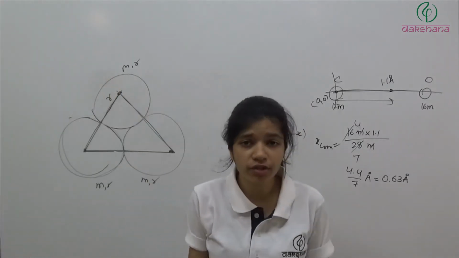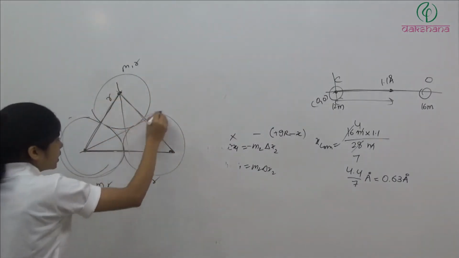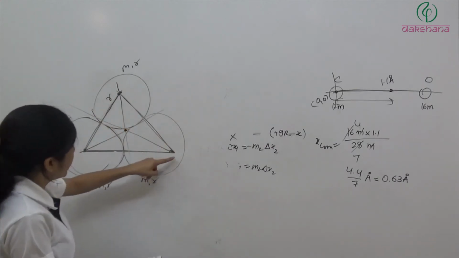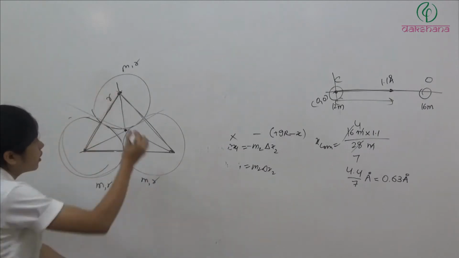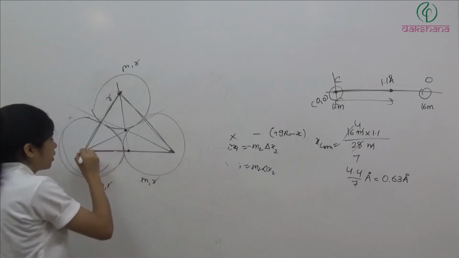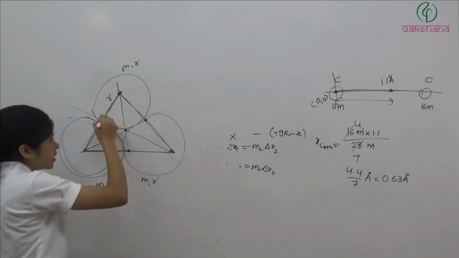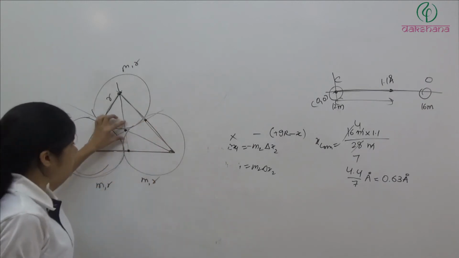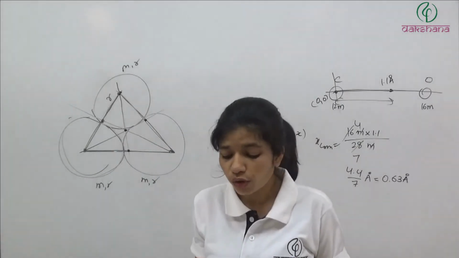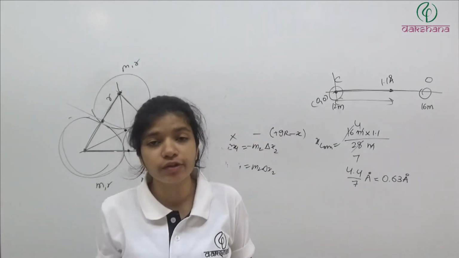And in 10th we have studied in geometry that the centroid is the center of this triangle, and centroid is formed when you are drawing the medians. These are the medians which are drawn from this point, and it is bisecting the side. So basically this is the centroid, and it is the intersection of all three medians. So the geometrical center of this system is the intersection point of the three medians.